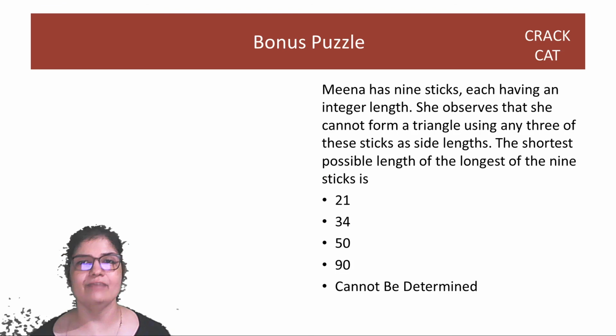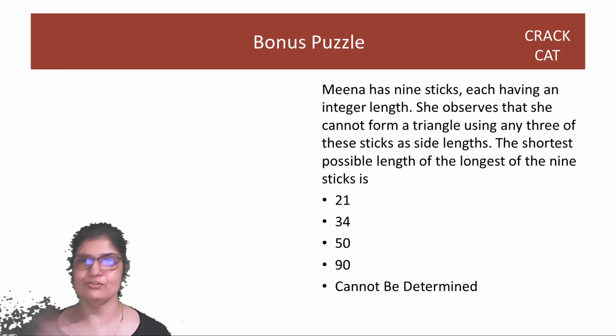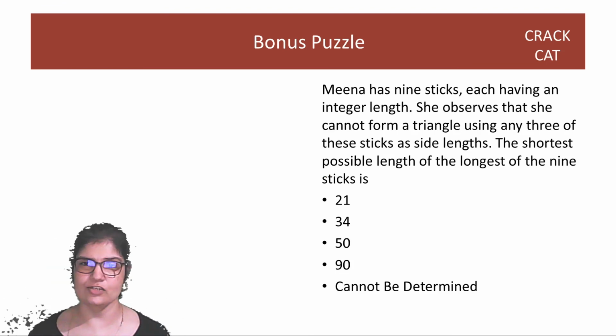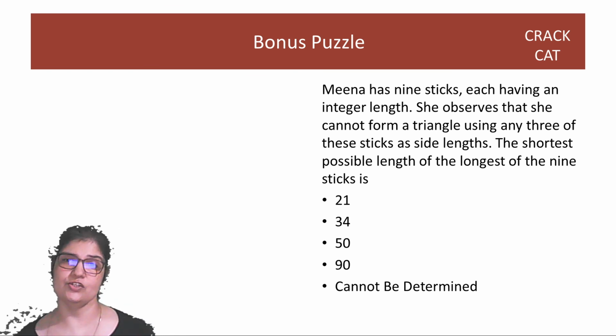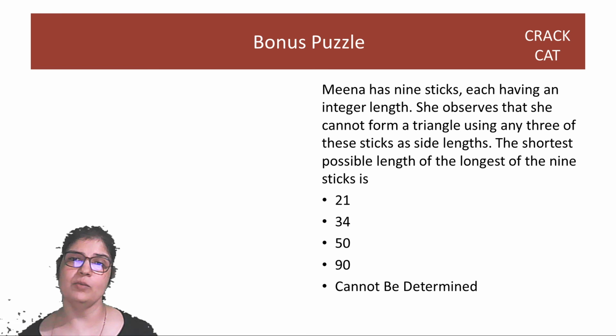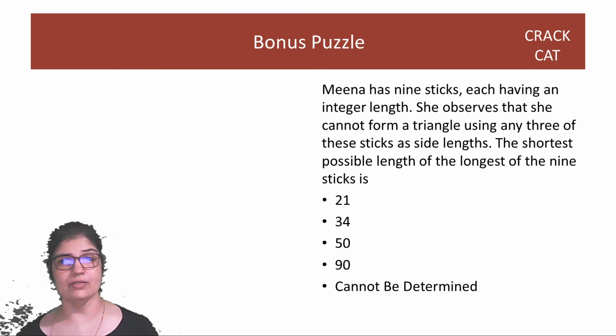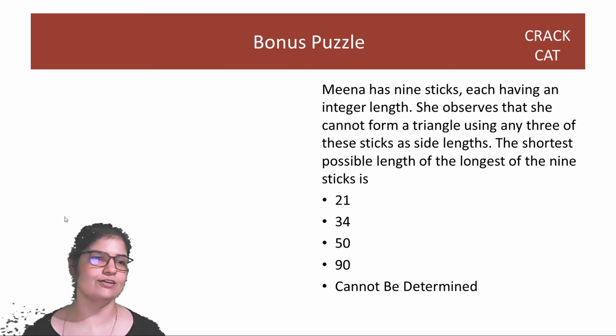Great. Before leaving, a puzzle that you have to work for the next session, solve it by the next session. Meena has 9 sticks, each having an integer length. She observes that she cannot form a triangle using any 3 of these sticks as side lengths. What is the shortest possible length of the longest of the 9 sticks?